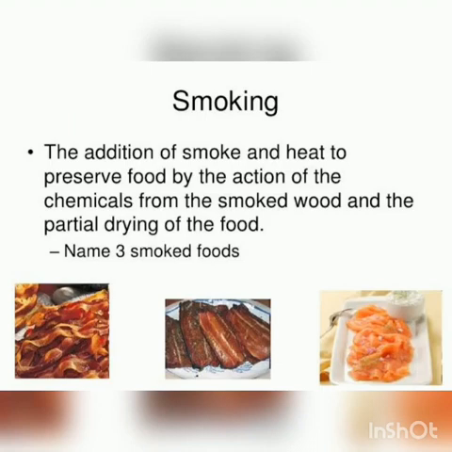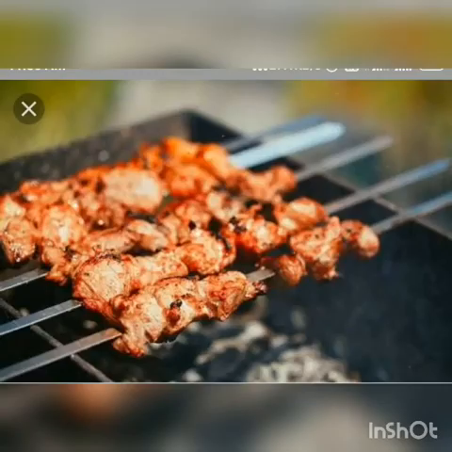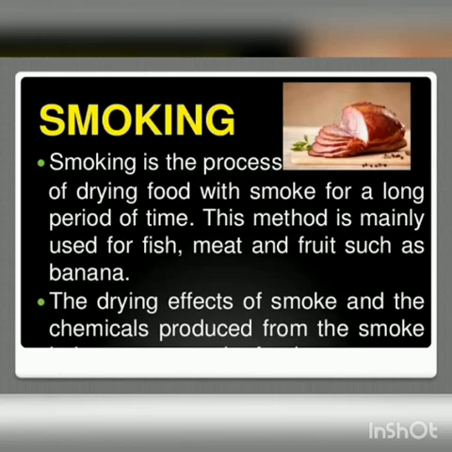Next is smoking. In this process, the food products like meat and fish are exposed to smoke. You can see in this picture. The drying action of the smoke tends to preserve the food.